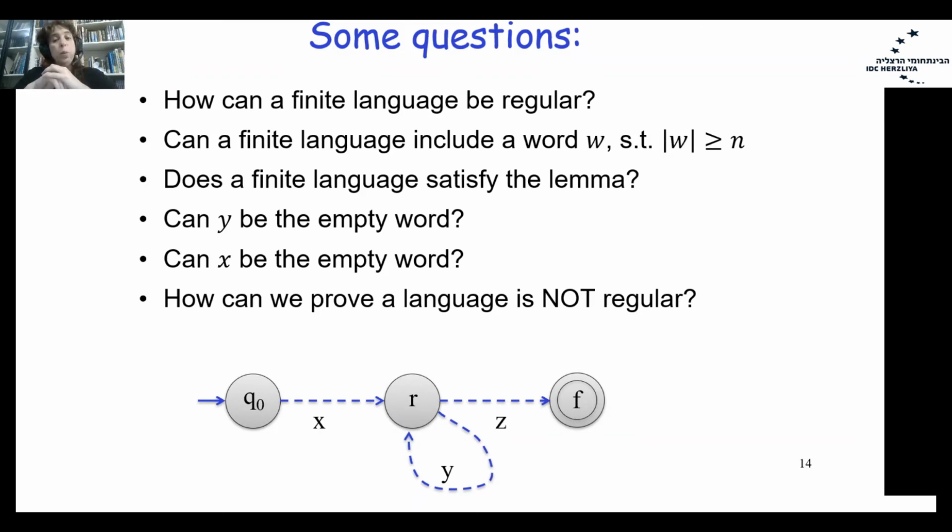How can we prove that a language is not regular? We will use a formal proof where we will use contradiction. We will take some language and assume that it is a regular language. We will try to satisfy those 3 conditions, and we will show that we have some contradiction. Therefore, our assumption that the original language was regular would be incorrect. But I will do it several times today.